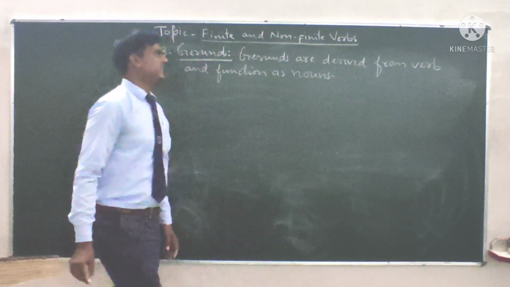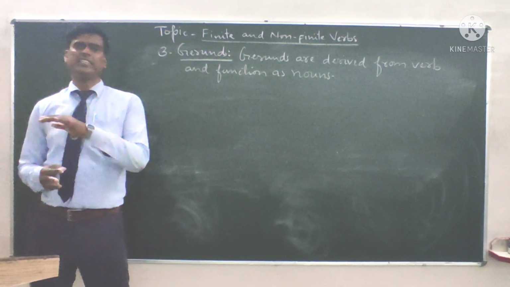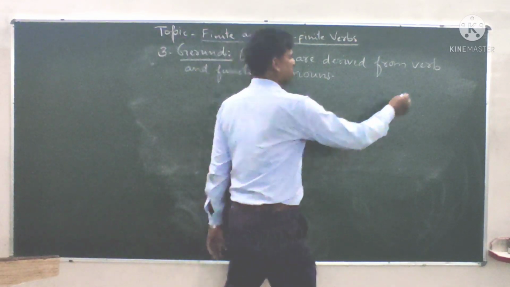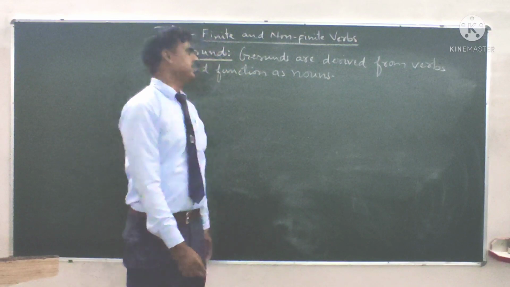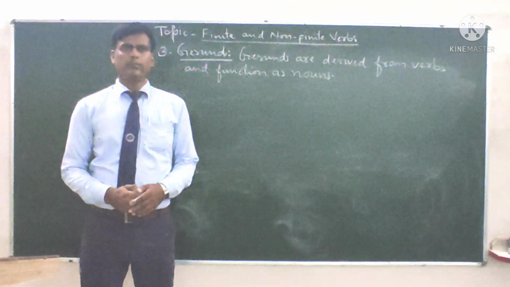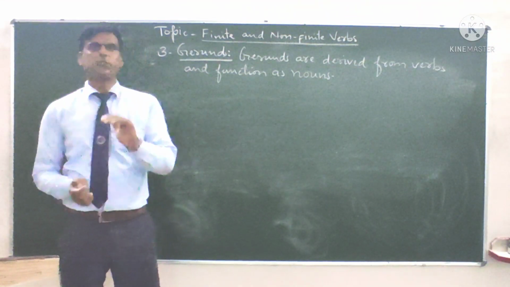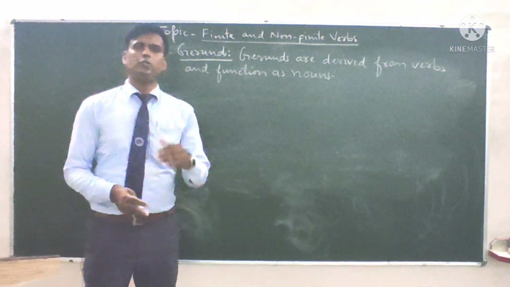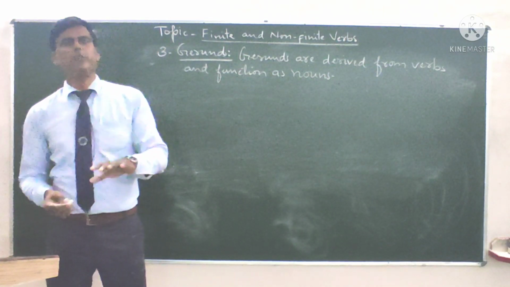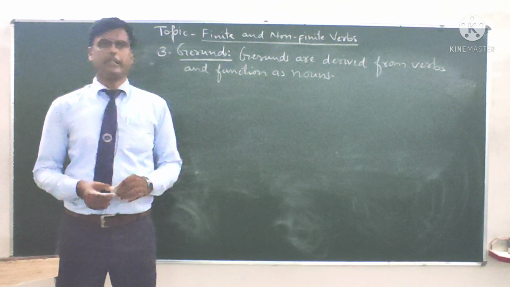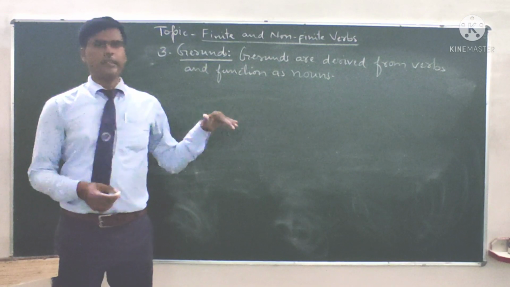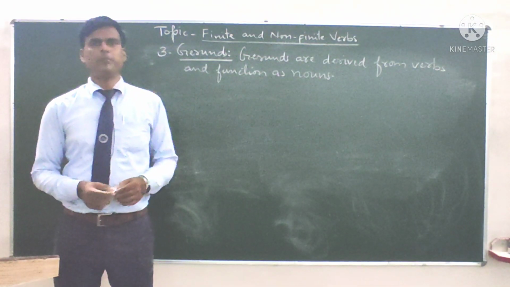So gerunds are the words which are derived from verbs and function as nouns. They are also formed by adding ing into the verb. इनको भी हम verb में ing लगा करके बनाते हैं. gerund भी ing लगा करके जो है बनाए जाते हैं verb पे.